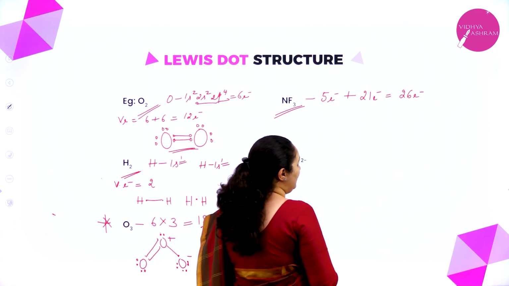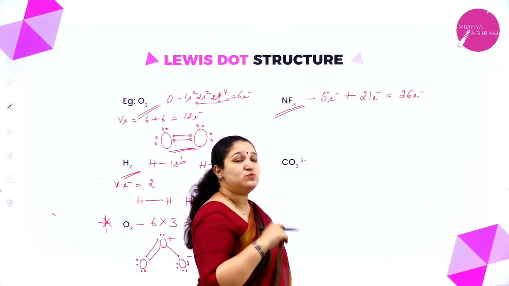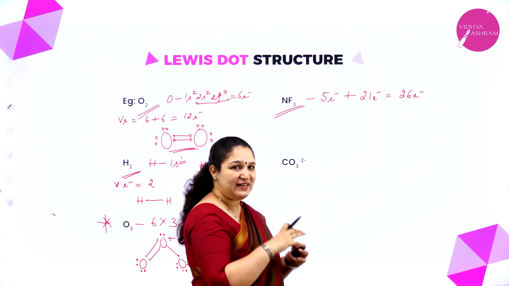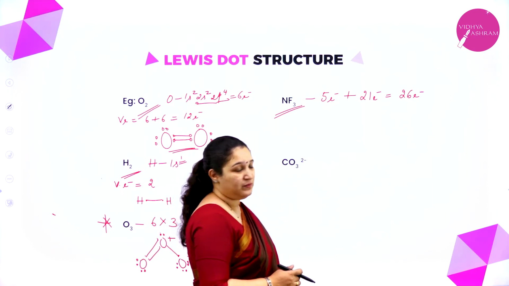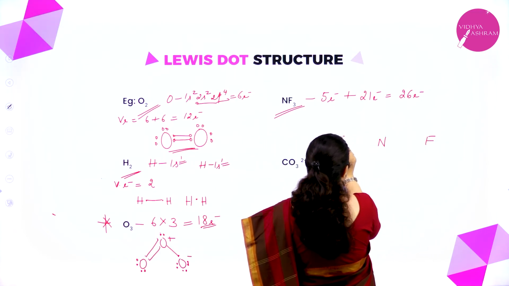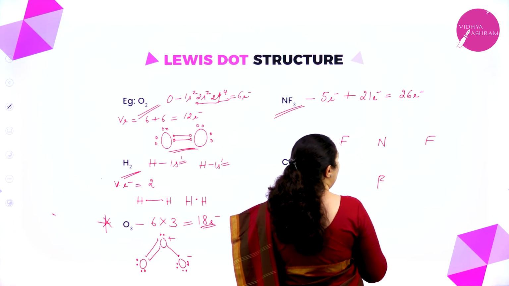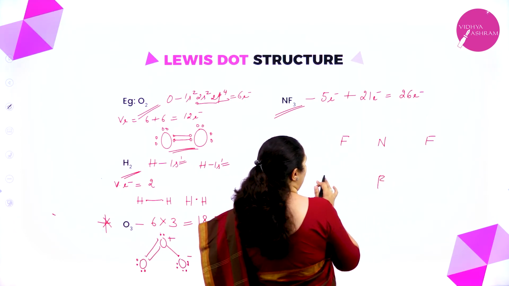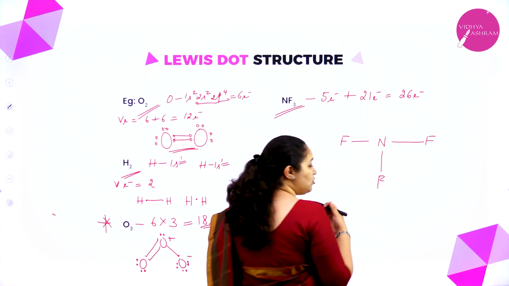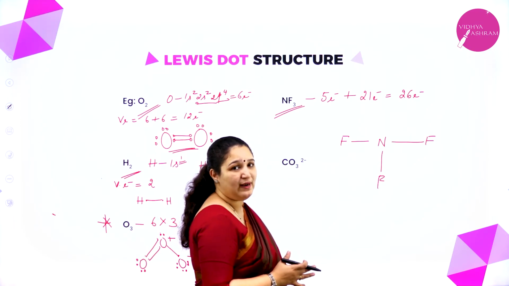Here there are two different atoms now. Which is more electronegative? Fluorine. So fluorine will be outside and the central atom will be the nitrogen atom. So I'll write nitrogen and then 3 fluorine atoms around. Now I'll put their valence shell. First, one bond will be formed. So 6 electrons are utilized out of 26, so I have 20 more electrons.